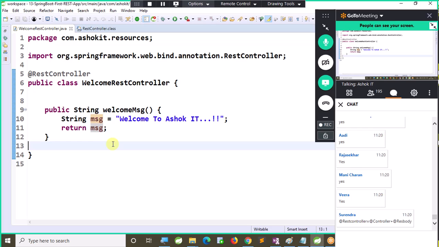Are you able to follow this? So what is the return value of the RestController method? Response body. What is the default return value of the Controller method? Logical view name. Can I return a response directly from the Controller method also?